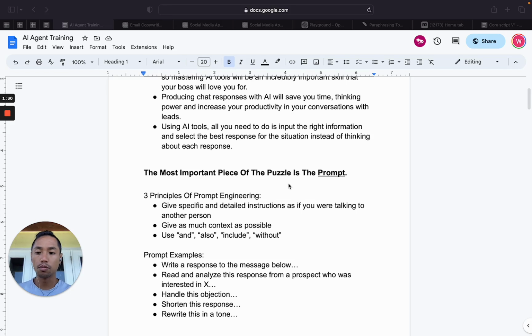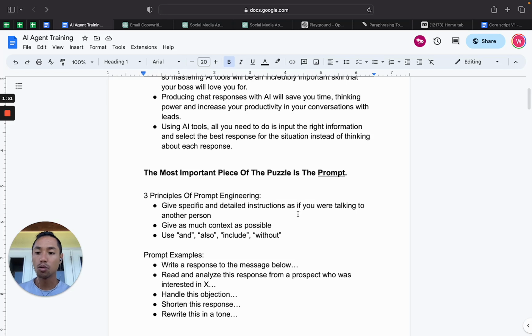Principle number two is you want to give as much context as possible, right? For example, let's say that you want the AI to use a story in the prompt. Well, then we want to make sure that in the prompt we say, respond with a story or use this story in your response, right? So give as much context as possible.